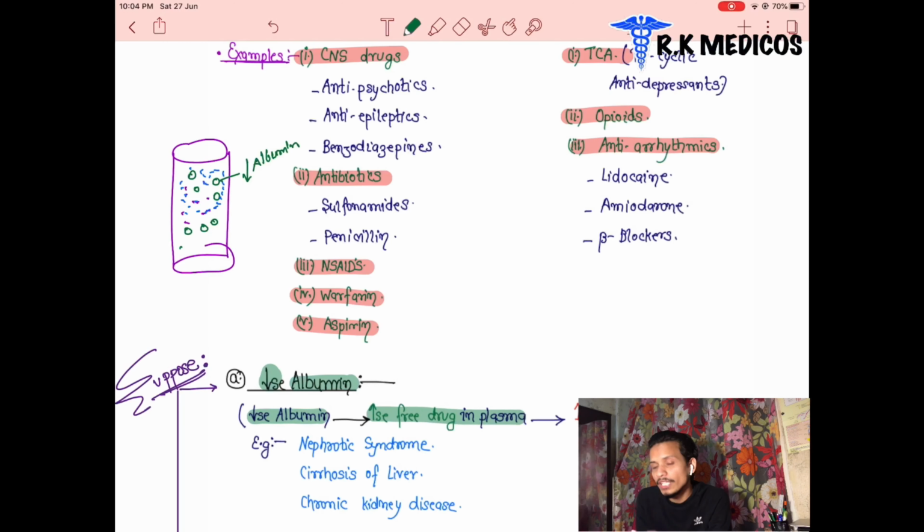The drugs are free in amount. The more drugs are free inside the blood vessels, the more toxicity it will create. When more drug is present in free form, it means it moves freely with our blood, so it produces more toxicity.